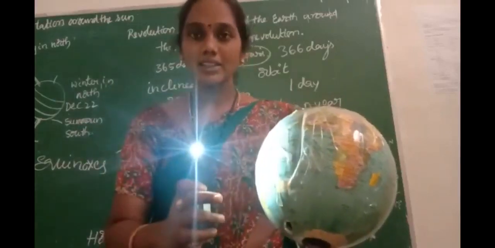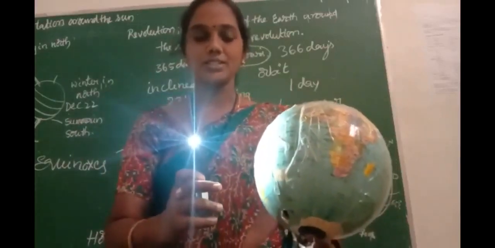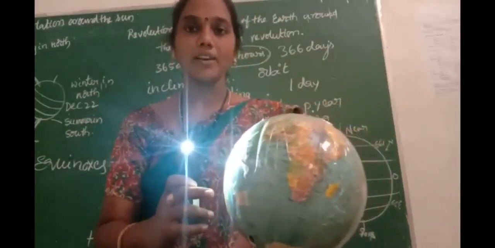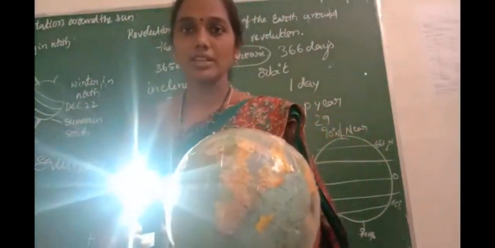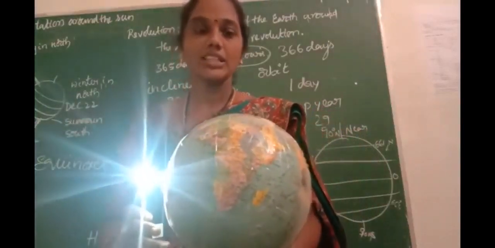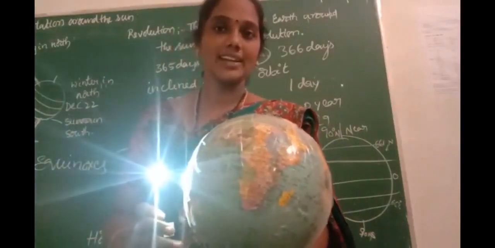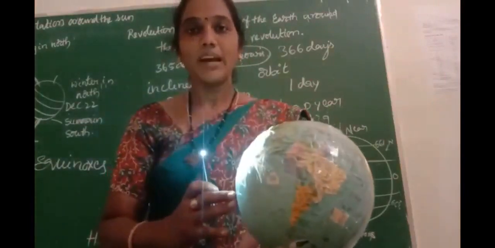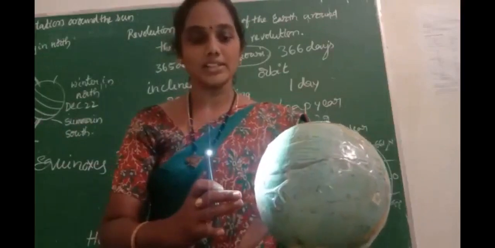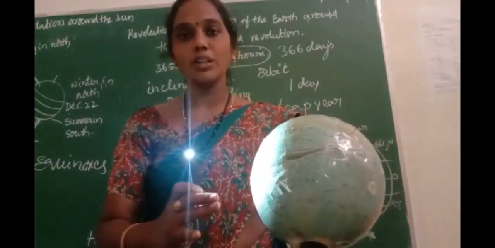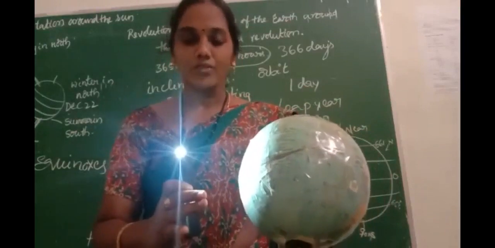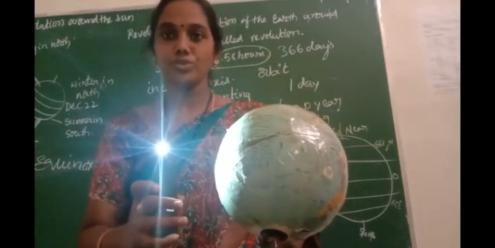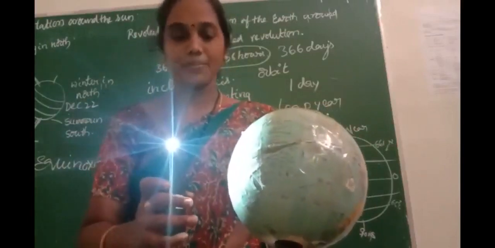Okay, children. Half of the earth faces the sun, and only that part is called daytime, and the remaining part of the earth goes to darkness. There is no light, and this part we feel as night time. So the earth rotates in the west to east direction, and day by day comes alternately. In this way all the places on the earth make one rotation in one day. Okay, children, do you understand? Do this activity at your home with the help of a candle and a ball. Okay.